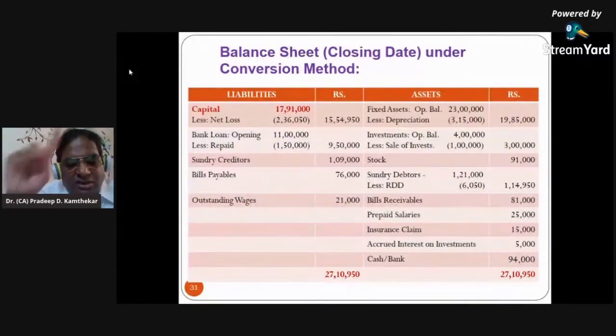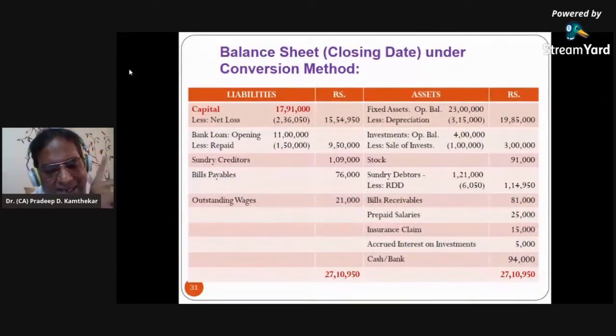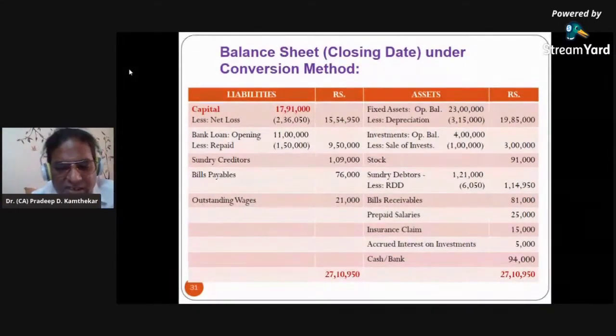Prepaid salaries, in P&L, from salaries we have subtracted less prepaid salary. So from debit side, when you minus, that is credit. So that was a credit effect. So debit effect was pending, and this is the debit effect. When you show any item on the asset side, it is a debit effect. So prepaid salaries are shown here.